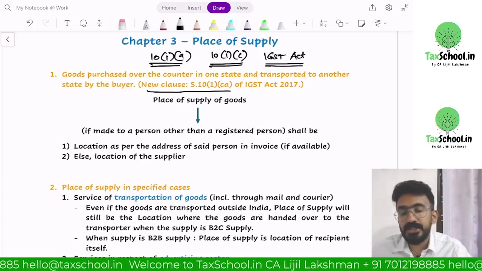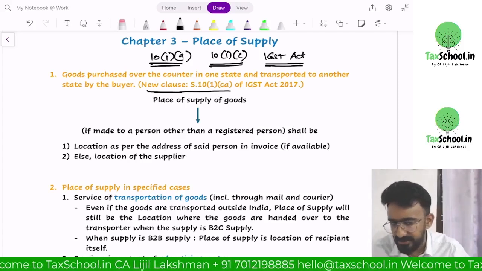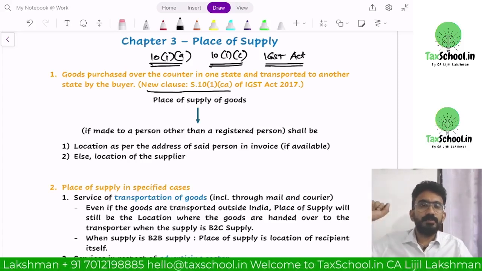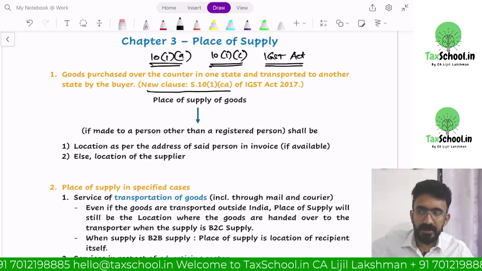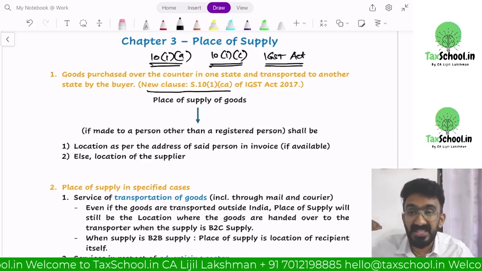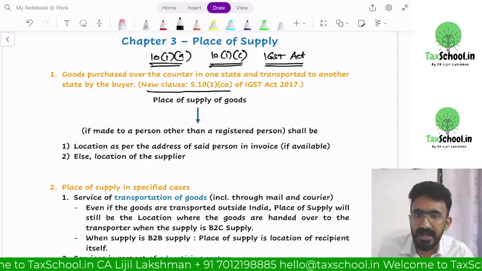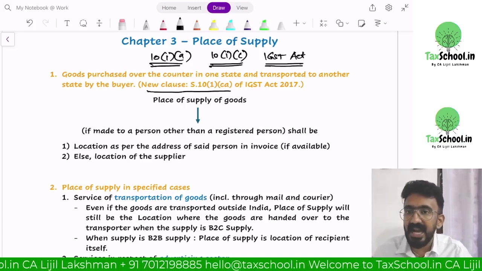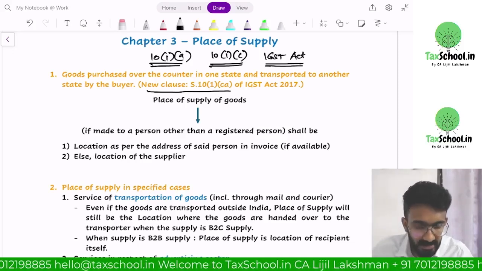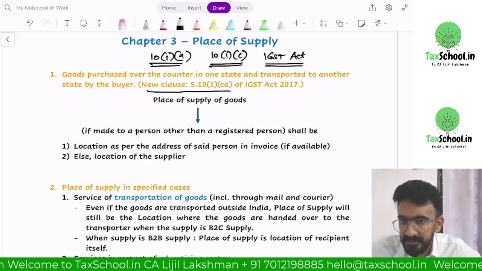Now the important question is, yes, it's a destination based taxation system, absolutely. When there is movement of goods, say goods coming from Gujarat to Kerala, the place of supply would be Kerala because the movement terminates in Kerala. If there is no movement, then the place from where the goods are delivered would be considered the place of supply.